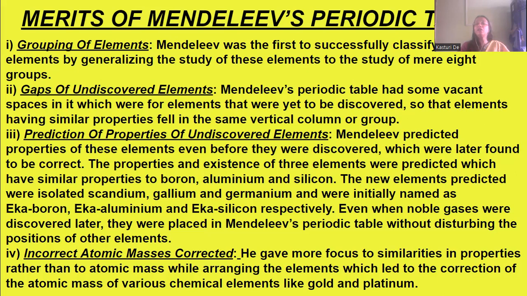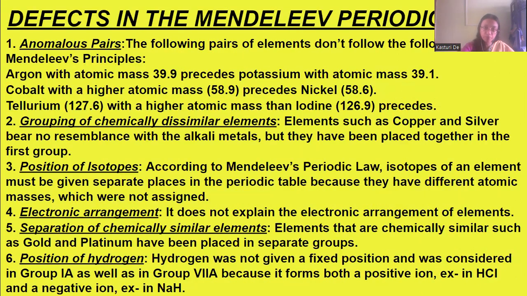Now, incorrect atomic masses corrected. He gave more focus to the similarities in properties rather than to atomic masses. So while arranging the elements, that led to the correction of the atomic masses of various chemical elements like gold and platinum. Atomic masses were corrected by focusing mainly on the properties rather than the atomic masses.